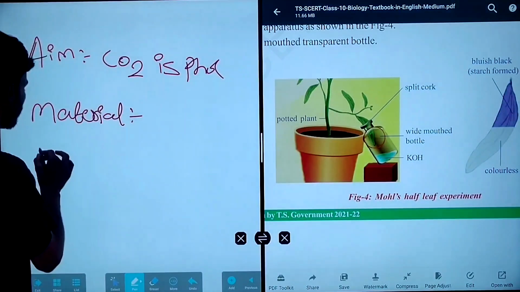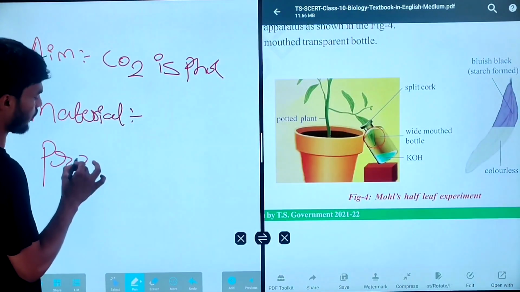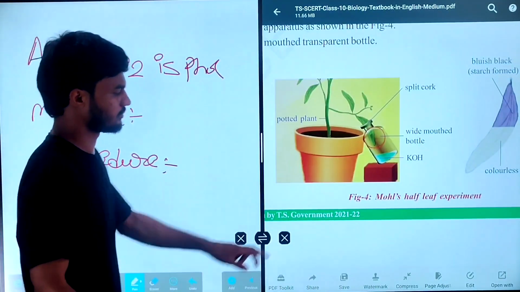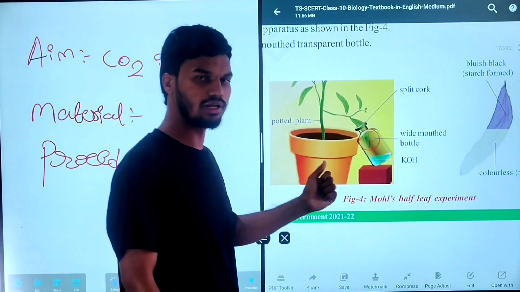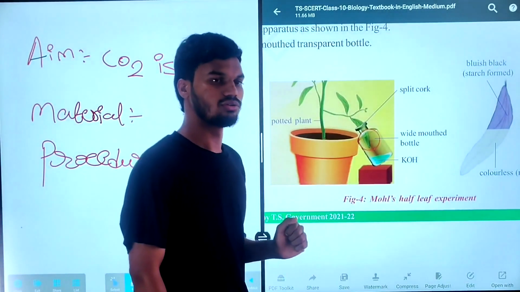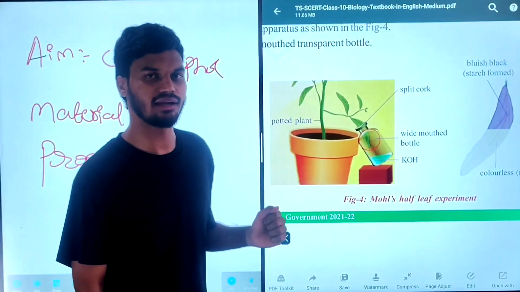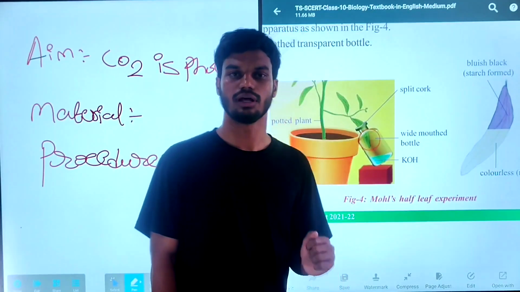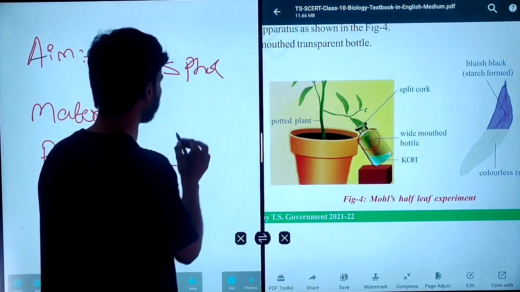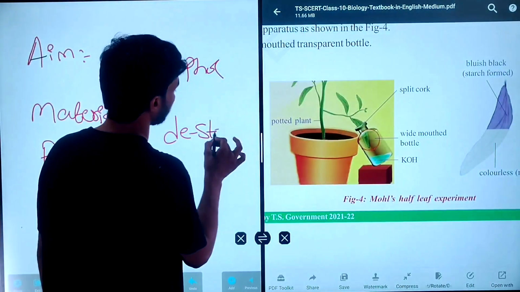Procedure. So what is the step by step? How to do this experiment? First you have to take the potted plant and keep this plant for 2 to 3 days in a dark room. Then this plant will get de-starched. What's the meaning of de-starched?